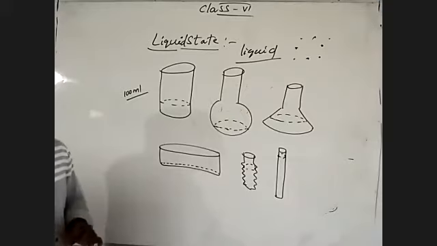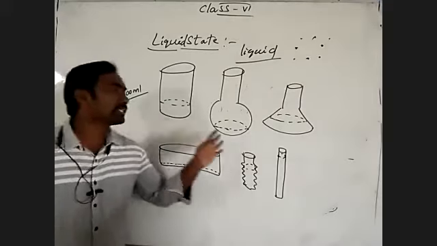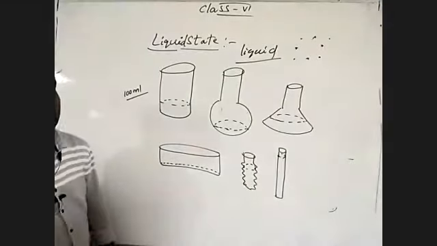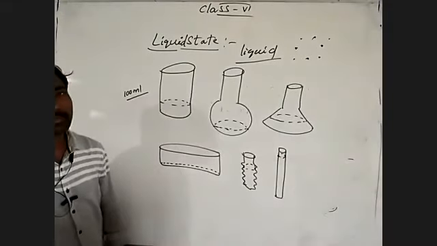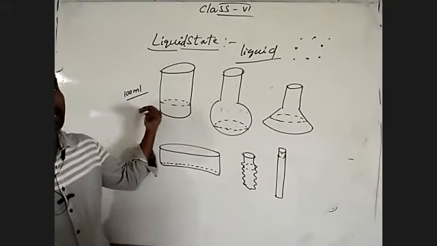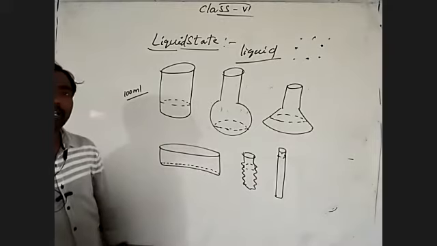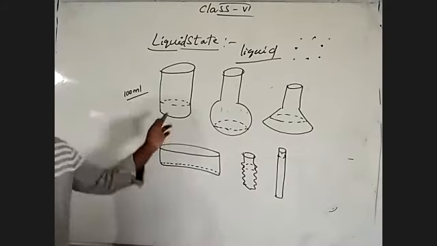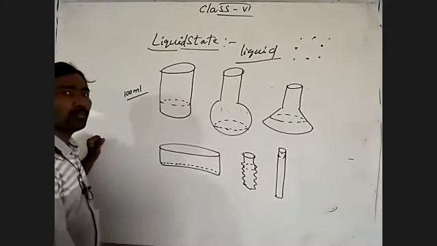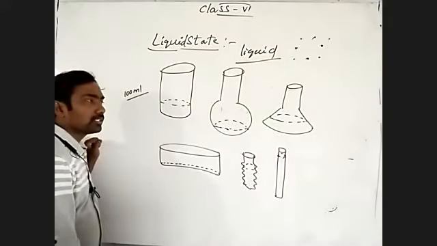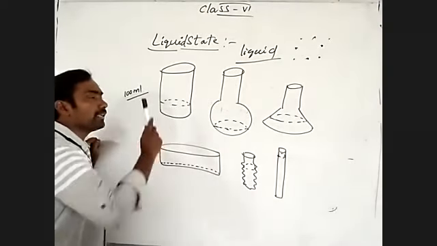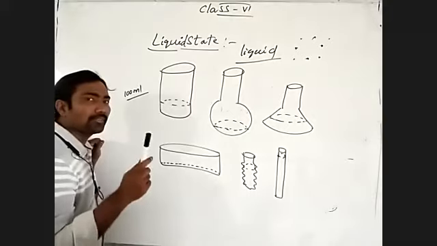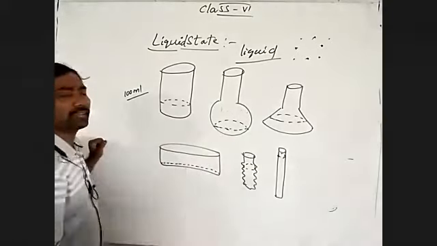So what I'm asking you: liquids have the same volume, given as fixed, not a problem. 100 ml of volume is given. Then what about shape? The shape of the liquid depends on the container.